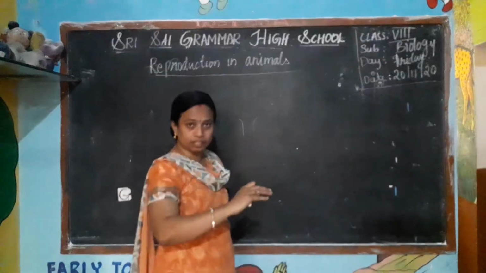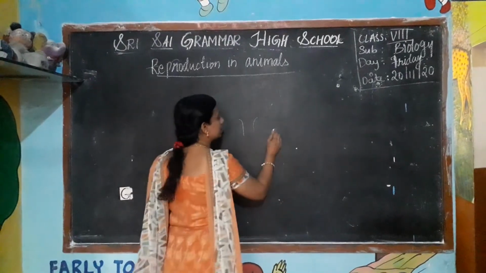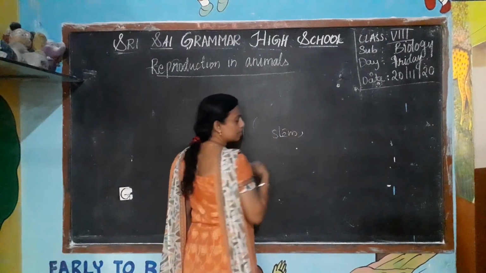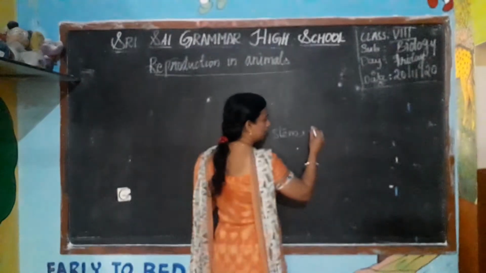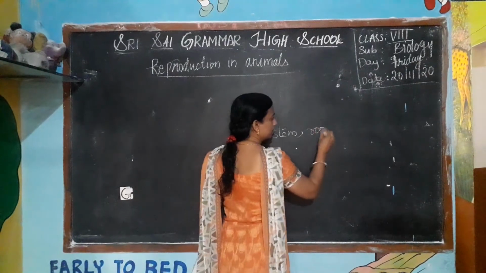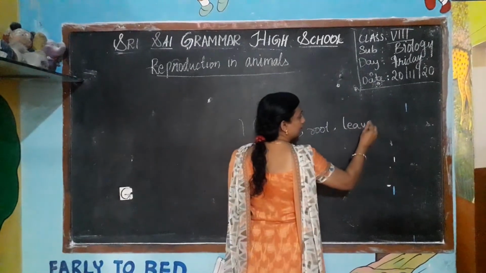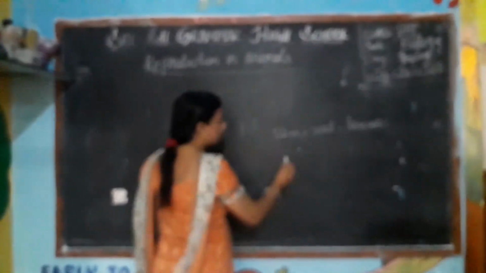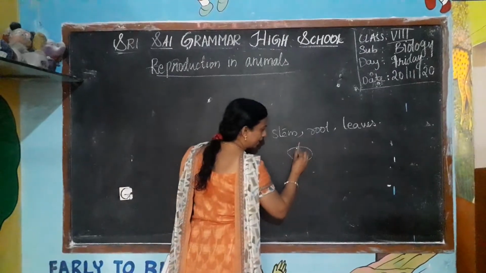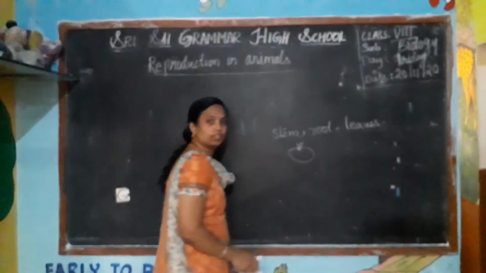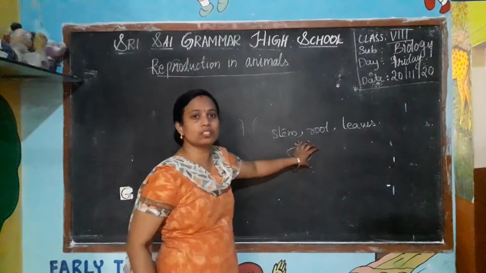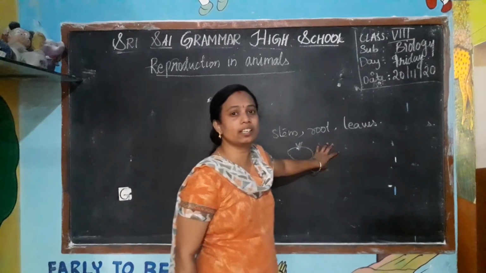Other than the flower, like stem, roots, and from the leaves. We have seen from the potato they have the eye. So this type of reproduction is known as asexual reproduction.